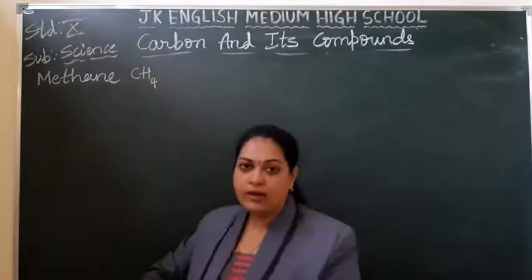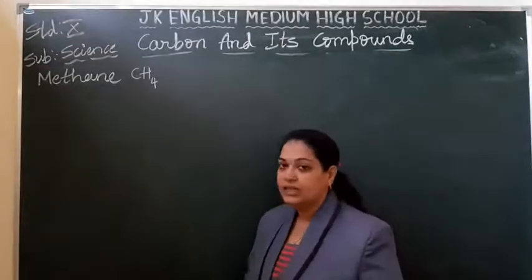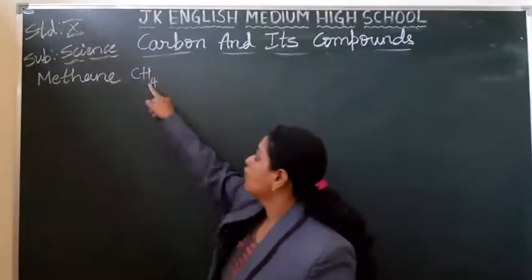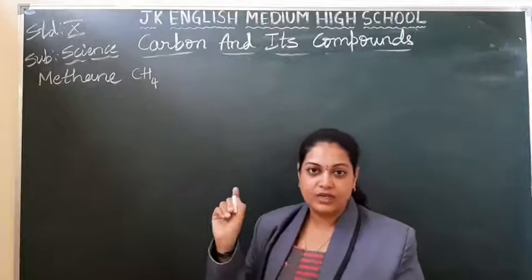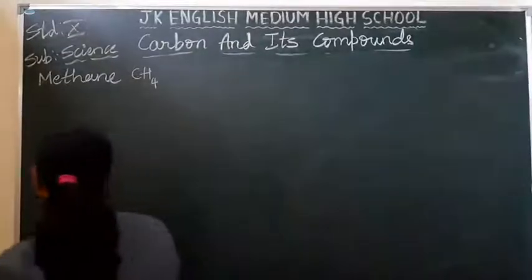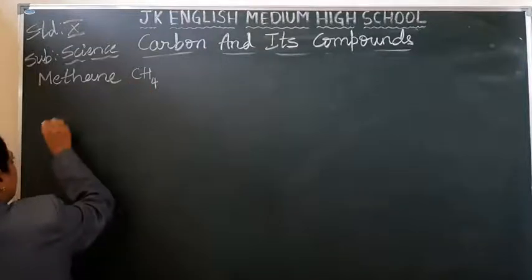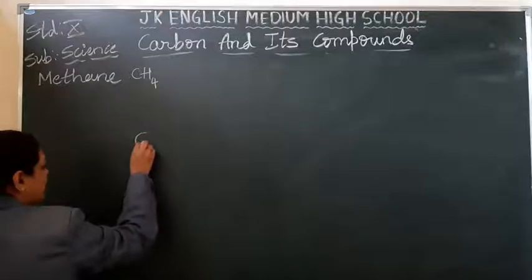This is called the molecular formula. The molecular formula of methane is CH4. Means how many hydrogen are there, students? 4 hydrogen atoms are there with 1 carbon atom. Right? So let me draw its structural formula. Carbon 1. As you know, carbon, let me draw here. Carbon with 4 electrons in its outermost shell. How many electrons does it have? 4 electrons.